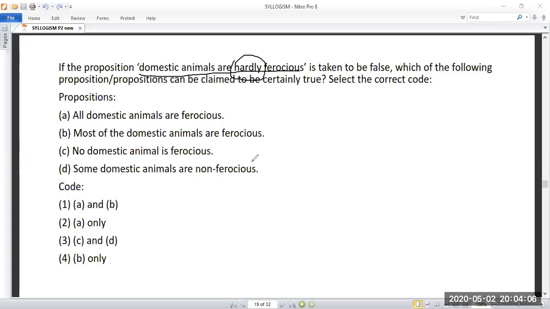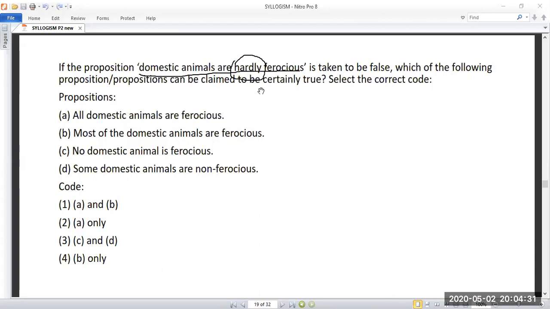So some-not type, you know how to draw this. You have to draw all the 3 diagrams. So what they are telling is that the statement 'some animals are hardly ferocious' is taken to be false. So 'some animals are not ferocious' is taken to be false. So what is the true answer for this question?